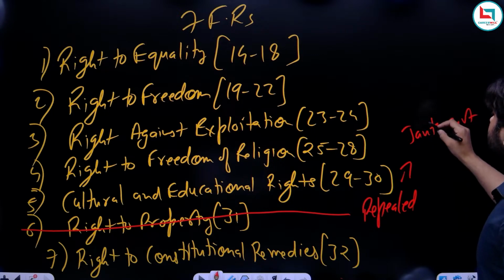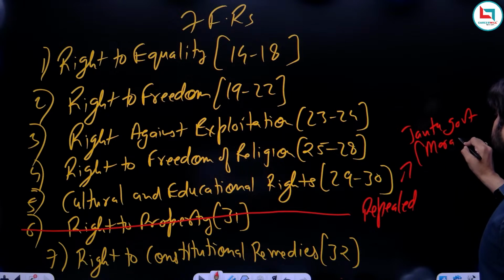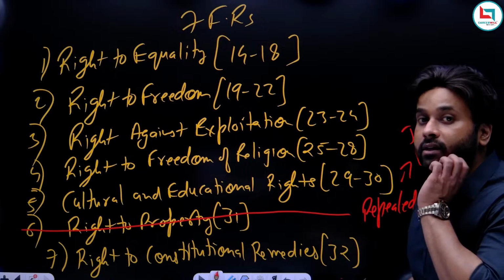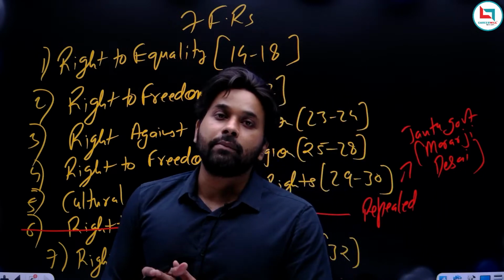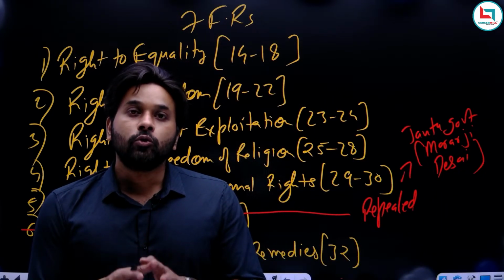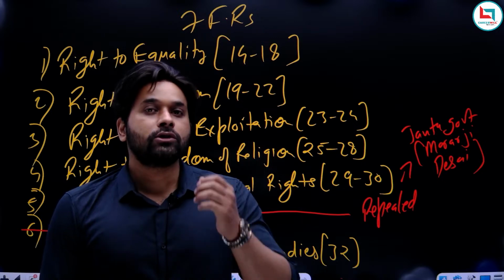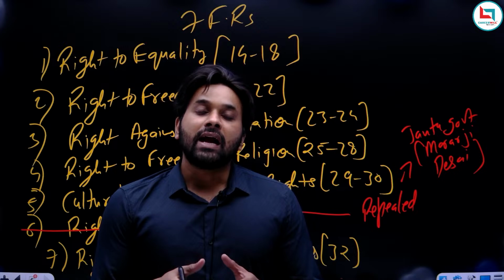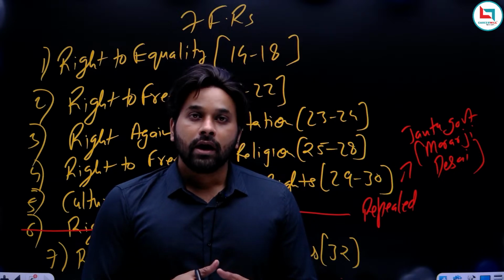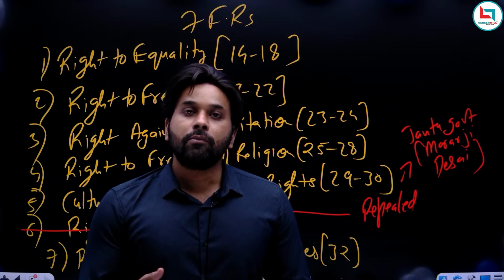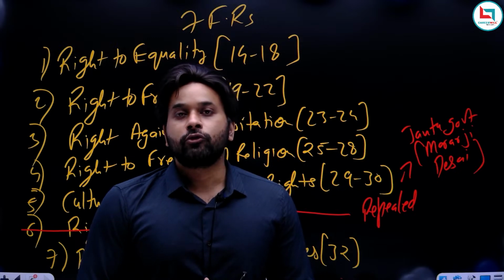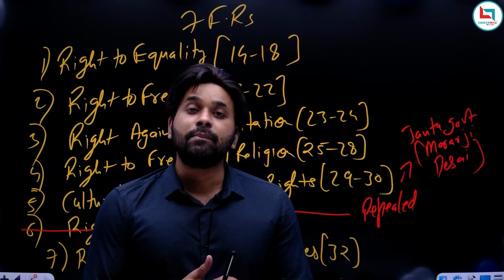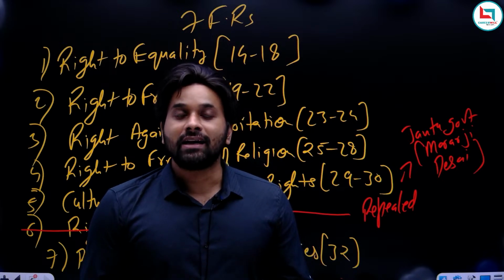Who was the Prime Minister? Morarji Desai was the Prime Minister. So it was during the rule of Janta government that the government decided to repeal the right to property, because we all know, while studying basic structure, that right to property was like an obstacle in the path of land reforms. Government wanted to introduce land reforms to ensure justice, equality. Land can be redistributed among those who were landless.